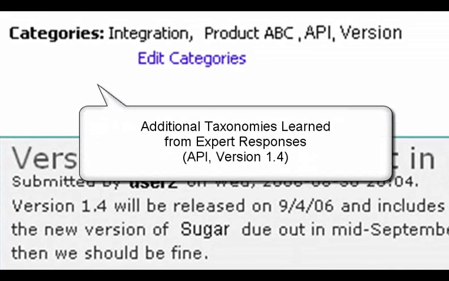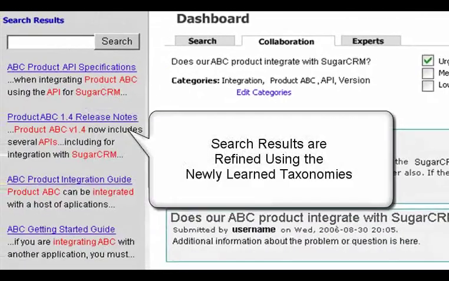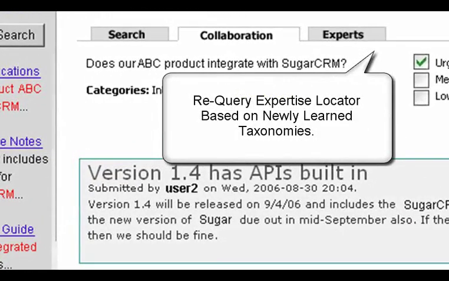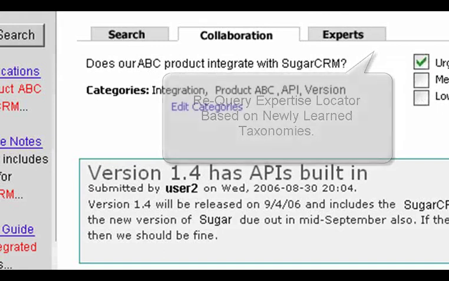We now see that the system has captured any additional concepts mentioned in the expert's response. Those concepts are then used to further refine our search results. More importantly, however, the expertise locator is updated with these new concepts to invite additional experts into the collaboration based on the newly mentioned areas of expertise.